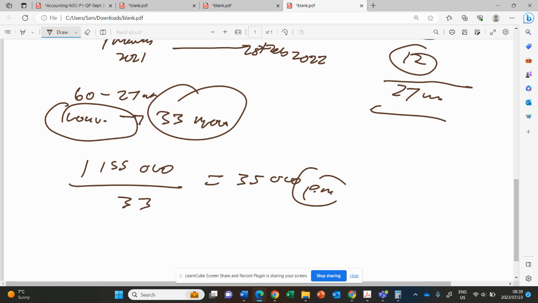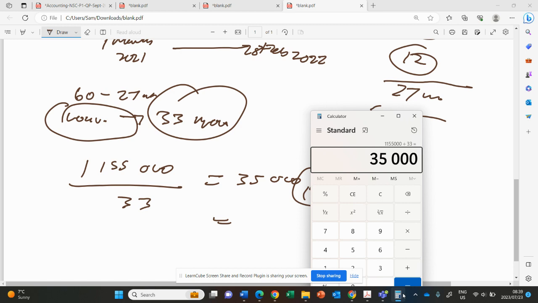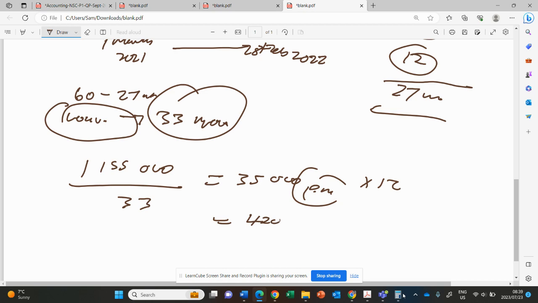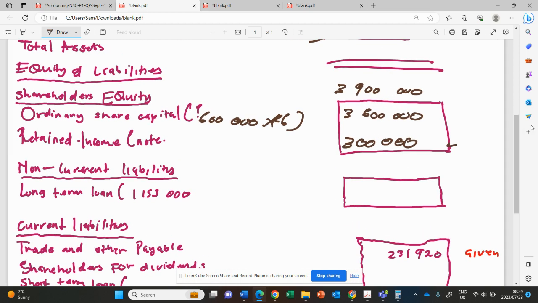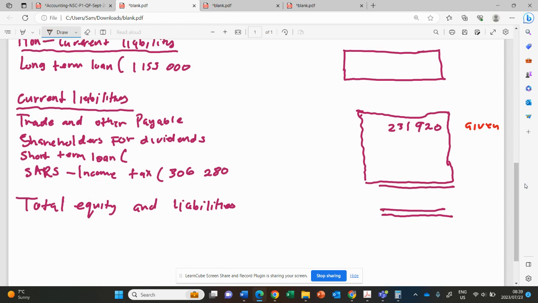So now we want the loan that will be payable in the next 12 months. We want it for 12 months, for the whole next year. So now we don't want per month, we want for 12 months. Then we'll just multiply by 12. That would be 420,000. Now, this 420,000 will be the current portion of the loan. Then we need to minus it here and remove it from the long-term loan.